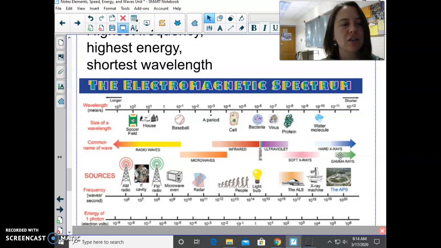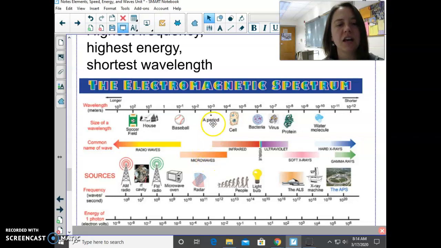Looking at the wavelength, radio waves can be as long as 10 to the third, so 1,000 meters, which is about half a mile, or 10 to the second, which is about the length of a football field, 10 to the first, about the length of a house. And then getting into microwaves, we're getting quite a bit smaller. This would be 1 meter, which is about 3 feet, 10 to the negative 1. It's about the size of a baseball.